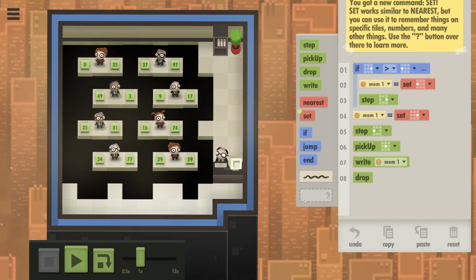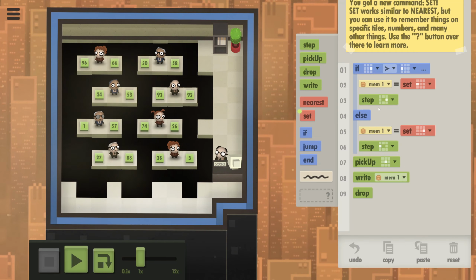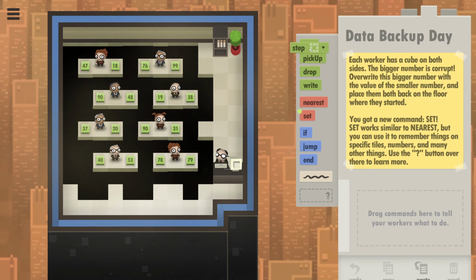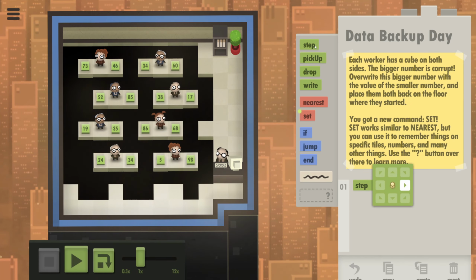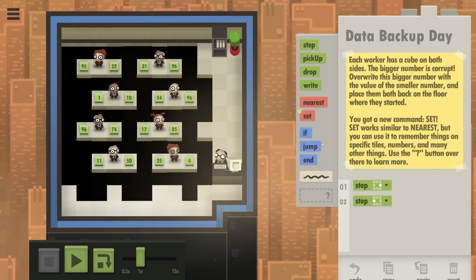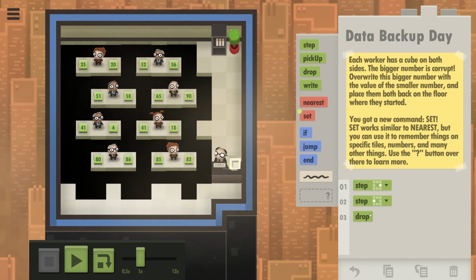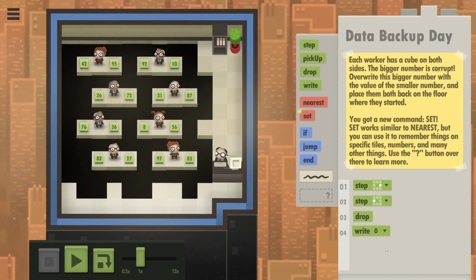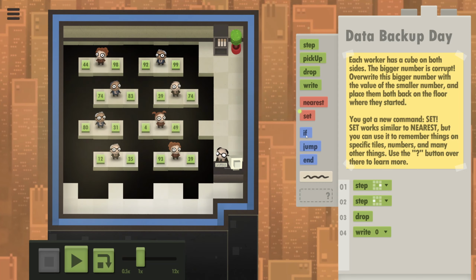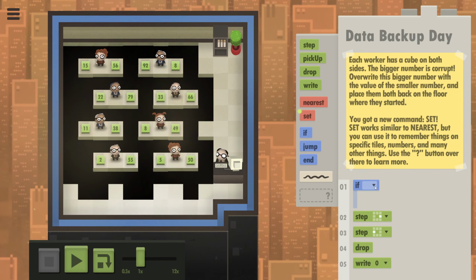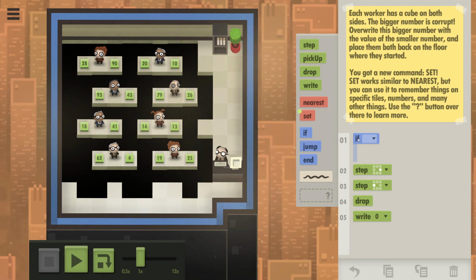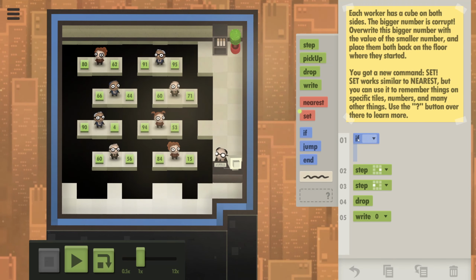No, that didn't work. They all need to be able to... Okay, so let's check what we absolutely need here. We absolutely need to be able to step in both directions. Doesn't matter, we have to do that, otherwise we can't drop it on another spot. We at least need 1 drop, we need 1 right. The question is if we need a memory at some point. Can we get away with not having a memory? Or can we use end in some way?